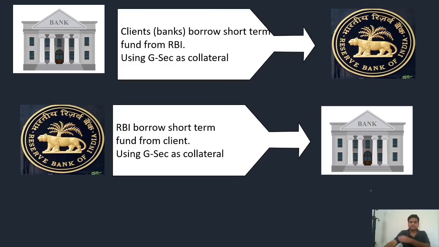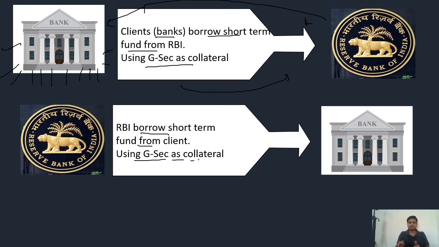Now you can see it by this example. Here is the bank, the client, who borrows short term funds from RBI for overnight, or one day, using government security as collateral. Here government security is going, and money is coming to the bank. If the bank has money, then obviously it will go into the hands of people by loans. Now in reverse repo, RBI borrows short term funds from the client using government security as collateral. Just the reverse of the repo rate, that is called reverse repo rate.